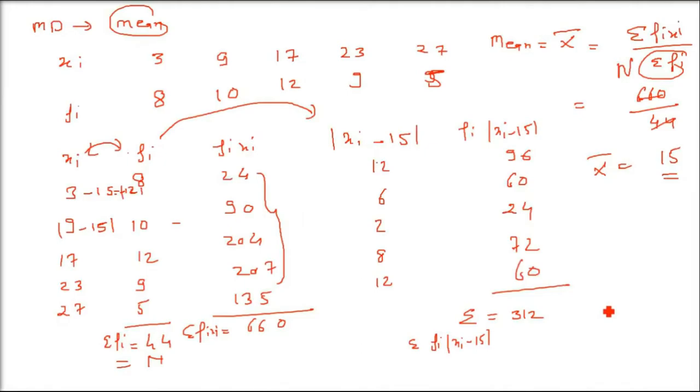So 312 divided by 44 is 7.09. This is your mean deviation for a discrete frequency distribution, where the number is given and how many times it occurs, the frequency, is also given.